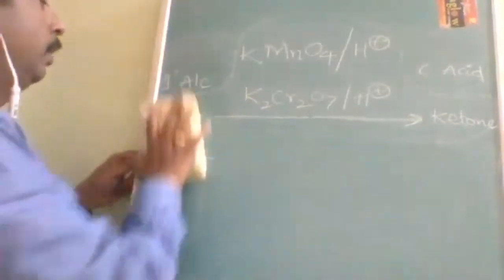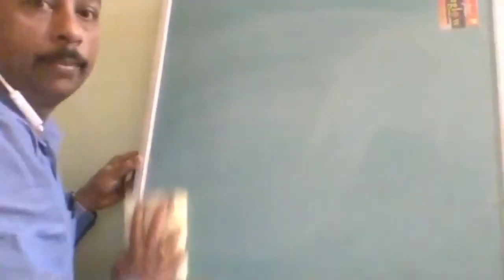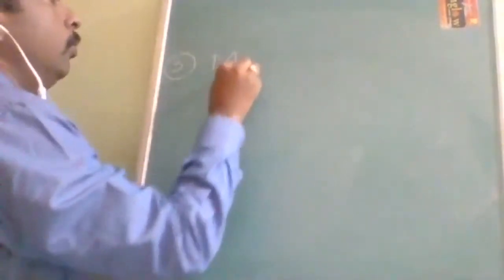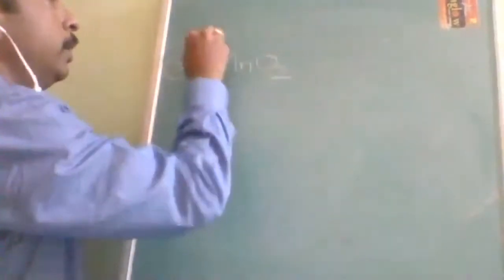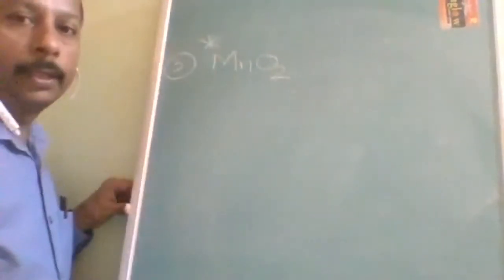Now, a very important topic. This is the most important reagent we are going to study. So two types of reagents from alcohols we have studied, strong and mild. Now coming to the third part. What is the third part? MnO2, a very special reagent.